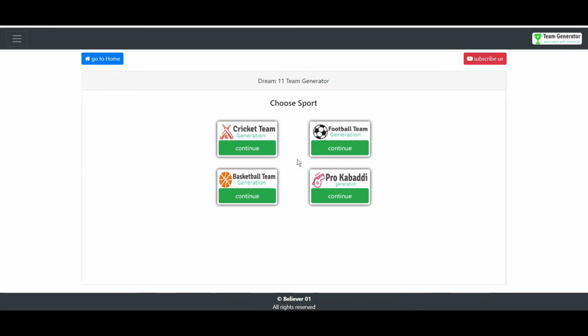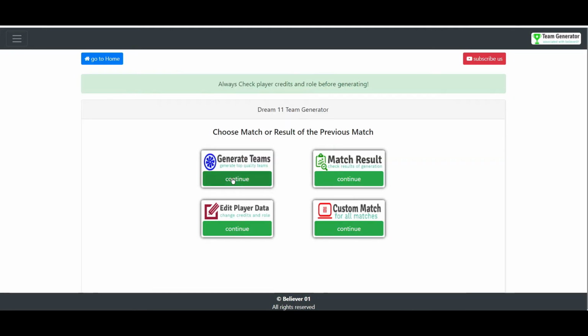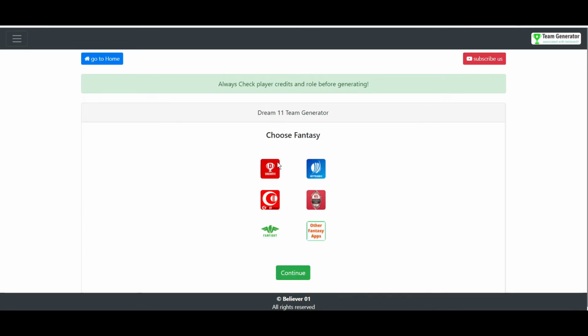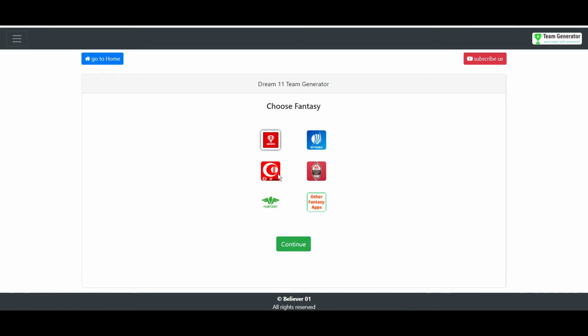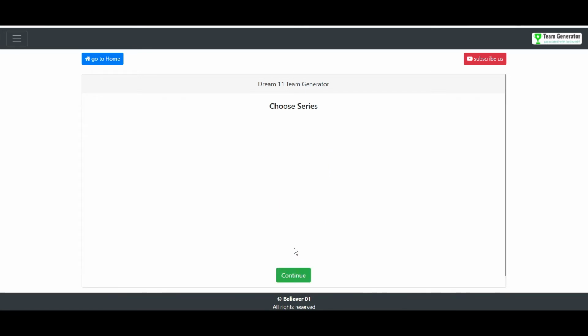So first of all, this is an advanced team generator software. It uses multiple data to generate the Grand League winning teams as well as small league winning teams. So first of all let's click on cricket here, and after that generate teams, and we need to choose the fantasy. Here you can choose any fantasy, and here I am choosing Dream11, and after that continue. So you can see there is a list of series available here.